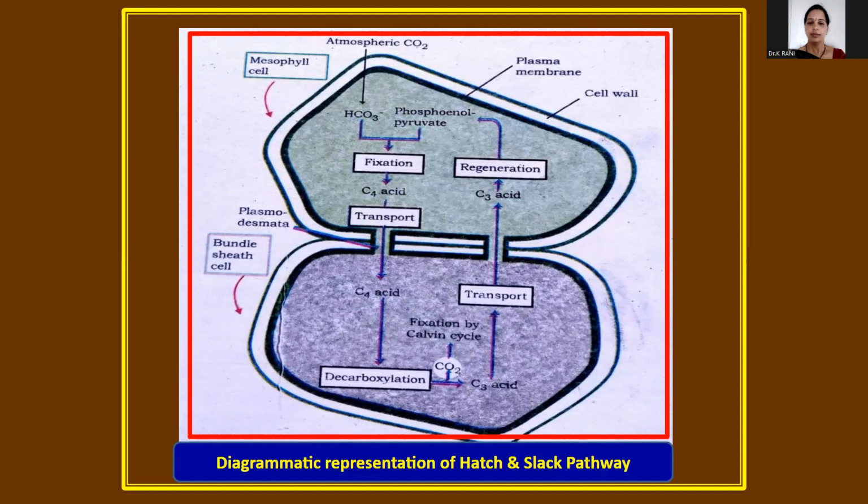In the mesophyll cells, these compounds are transported into the bundle sheath cells. In the diagram, the upper one is the mesophyll cell and the lower one is the bundle sheath cell. The 4 carbon compound is transported into the bundle sheath cells, where these C4 acids are broken down to release carbon dioxide and a 3 carbon molecule.